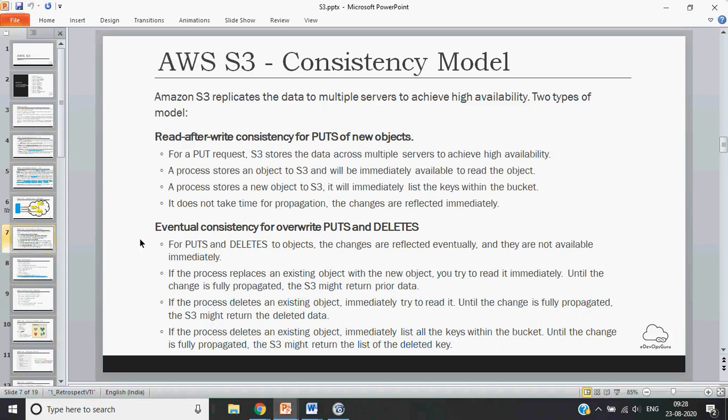Okay. Then the next model is eventual consistency for overwrite puts and deletes. So basically, it talks about when you delete a particular file, especially.